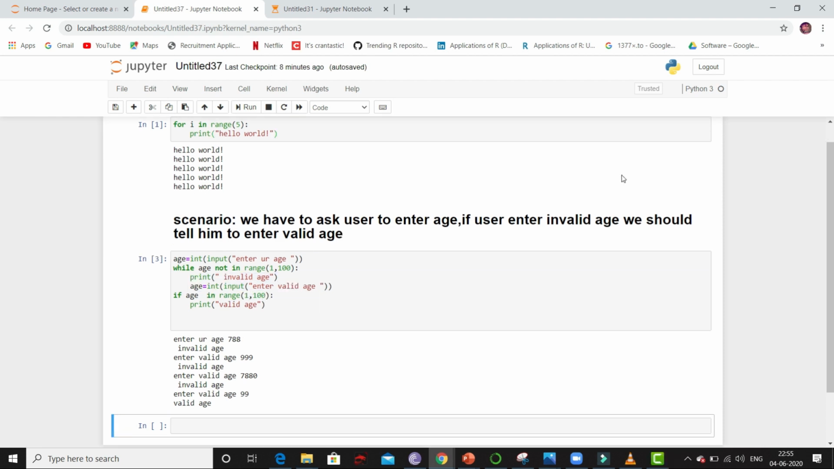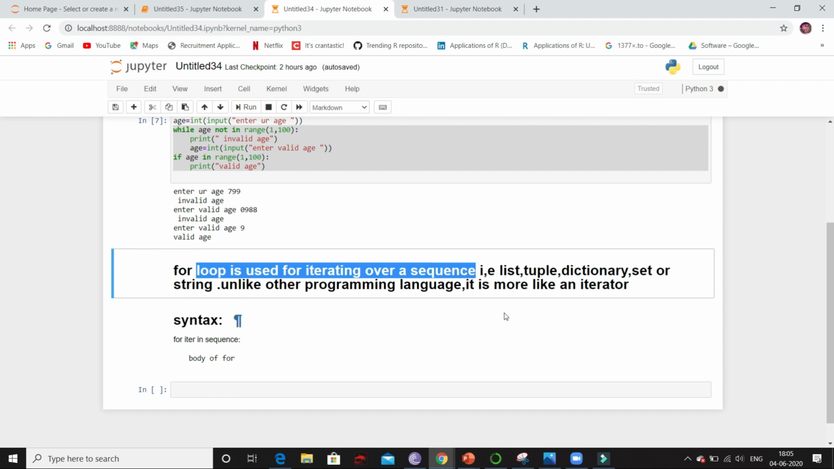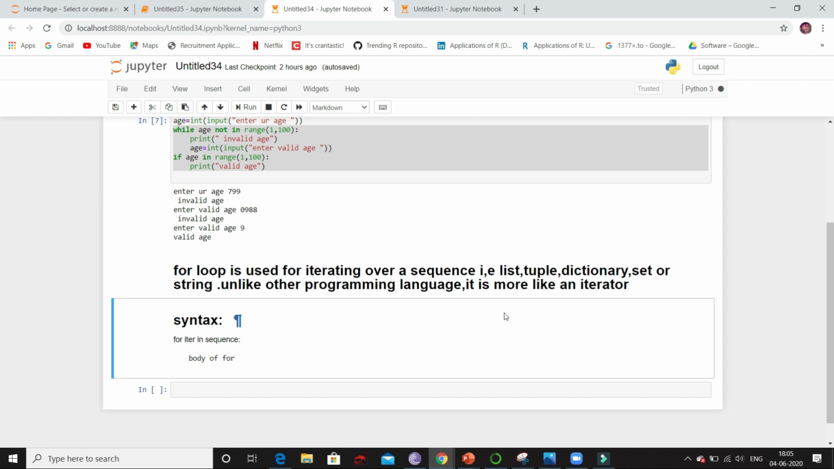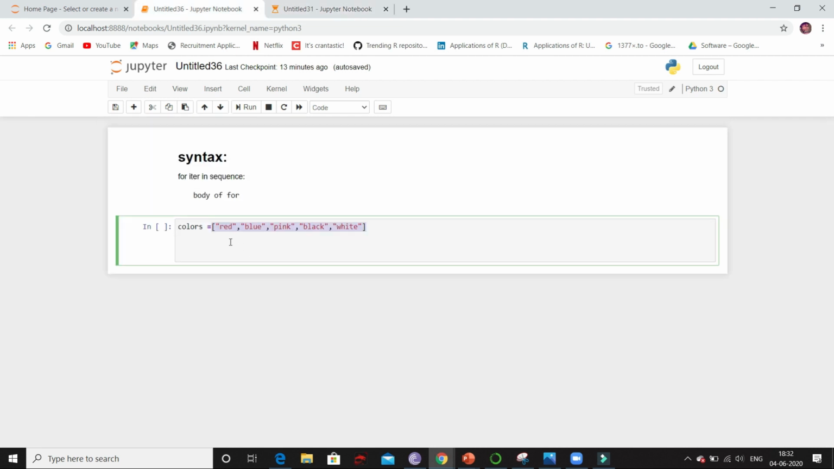Now I'll start for loop and explain the concepts that come under for loop. We know that for loop is used for iterating over a sequence. And sequence can be list, it can be tuple, dictionary, set or string. And unlike other programming languages, it is more like an iterator. Here we have sequence and sequence we have here is list. And now let's print the values that are present inside this list using for loop.